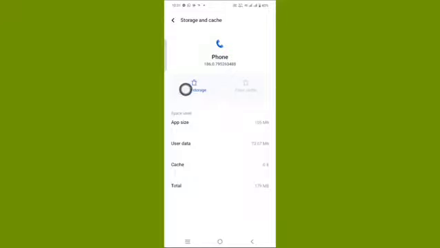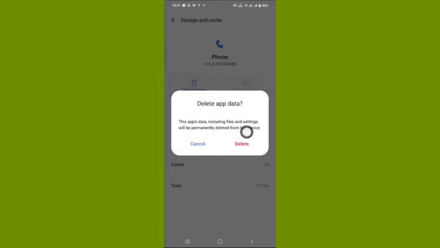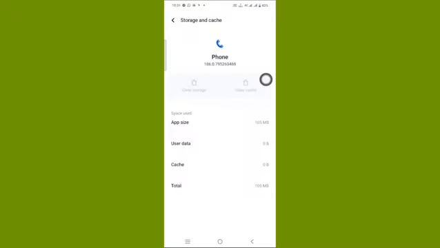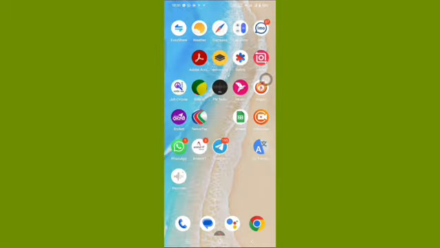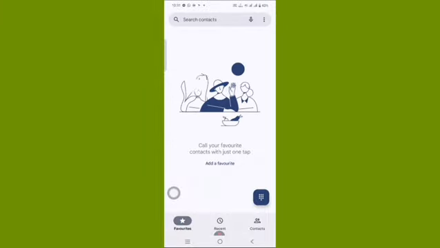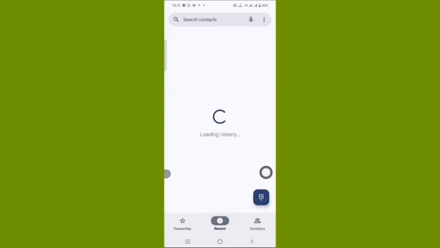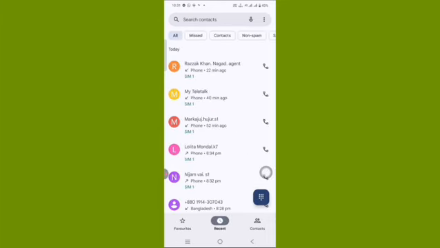And then tap on clear data. Tap on delete. After tap on delete, go back your home screen. Now open your phone call dialer again. You can see here solve your problem easily.